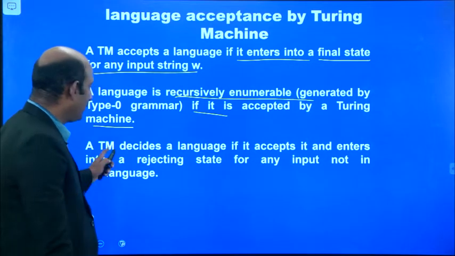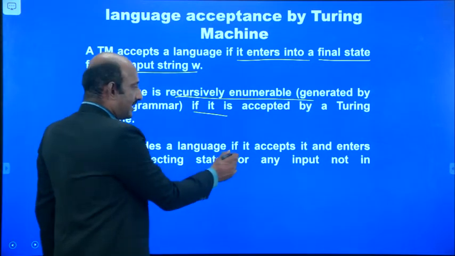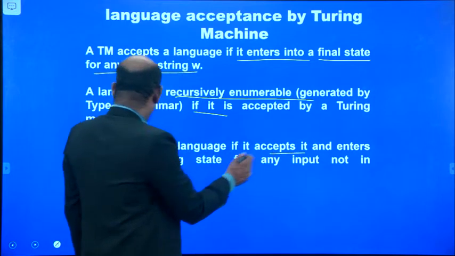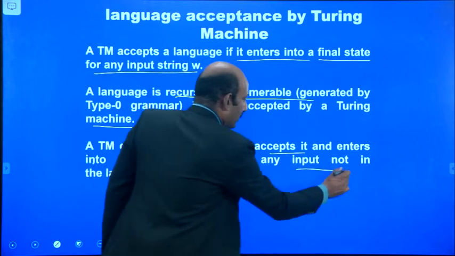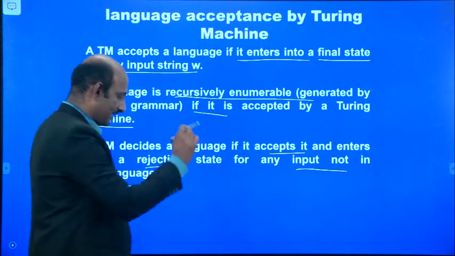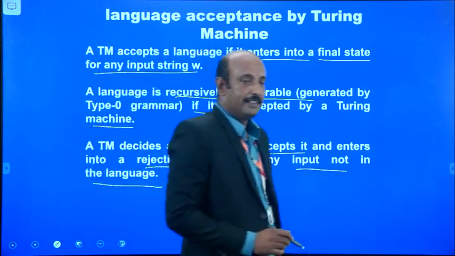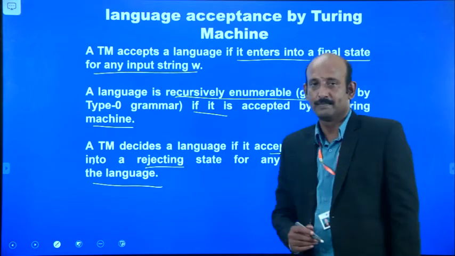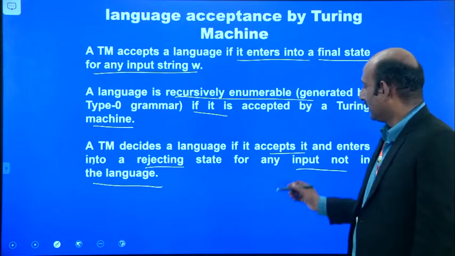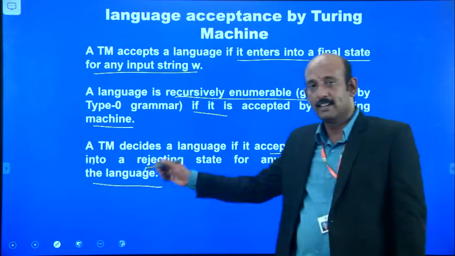A Turing machine decides a language if it accepts it and enters into a rejecting state for any input not in the language. That means if the input is not in the language, it is called a rejection. So the Turing machine will reject because the input is not in the language.